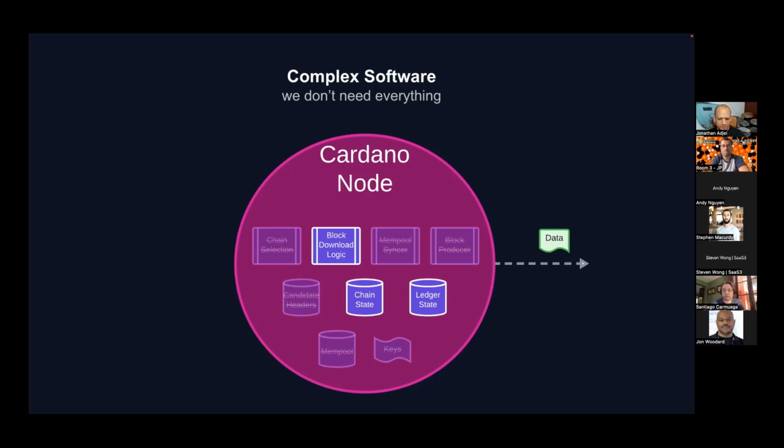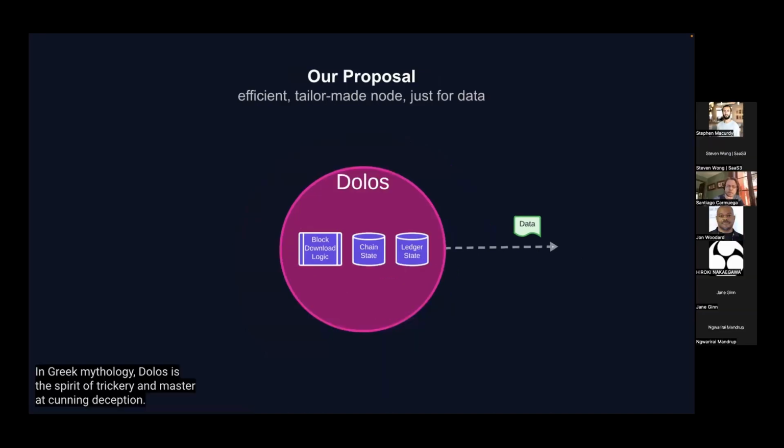So what if we could have a trimmed down version of the node just for this purpose? And that's our proposal. We want to build an efficient, tailor-made node just for serving data. And that's what we call Dolos. In Greek mythology, Dolos is the spirit of trickery and master at cunning deception. This is because from the outside, consumers will see Dolos the same way as they see a node. It looks like a node, streams like a node, quacks like a node, but inside we have something else.